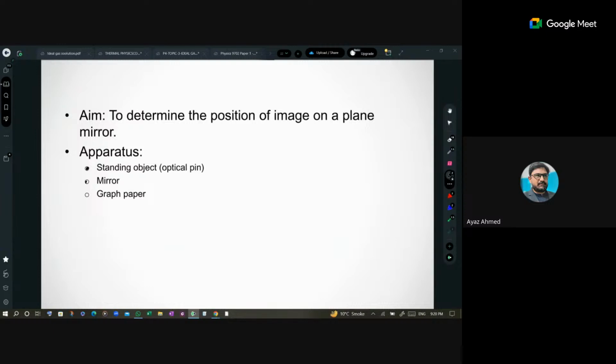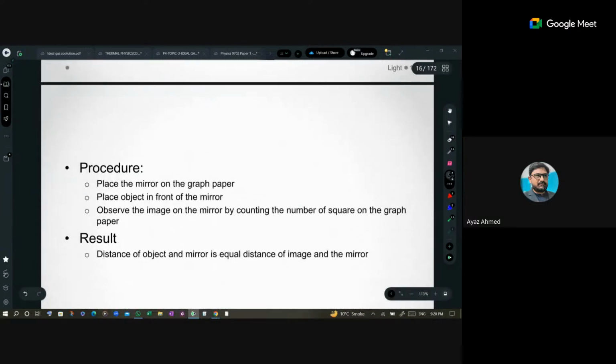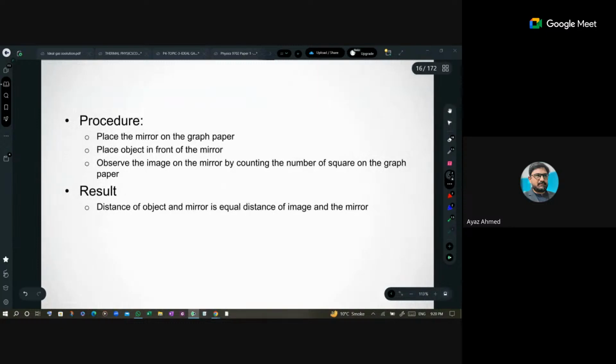We need an object, a mirror, and a graph paper, which was basically represented in the previous slide. Then the procedure: we have to place a mirror on the graph paper. We have to place an object in front of the mirror, and then we have to observe how many blocks, at what distance from the mirror, that object is, and when we observe the image of that, at what distance that image is.